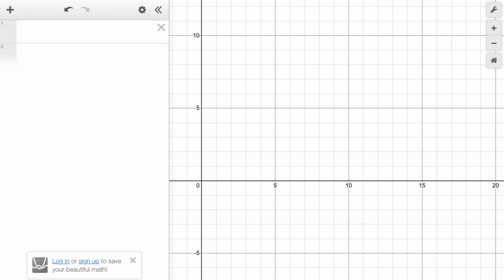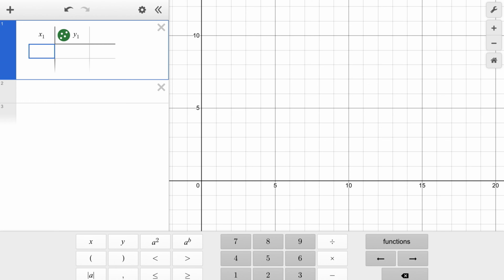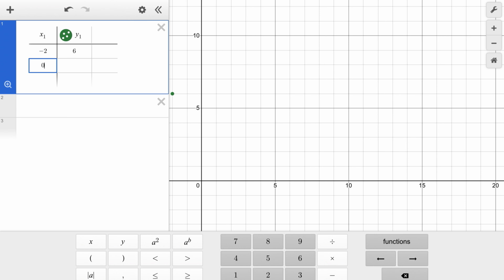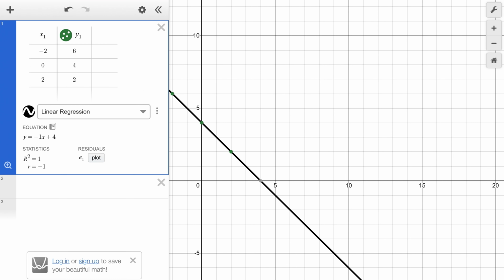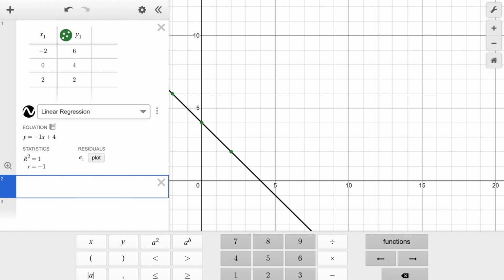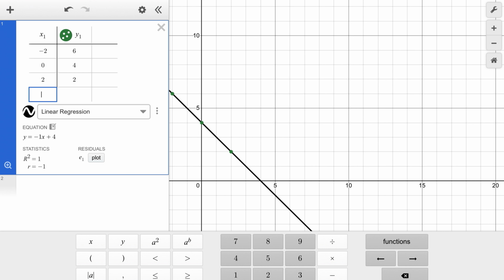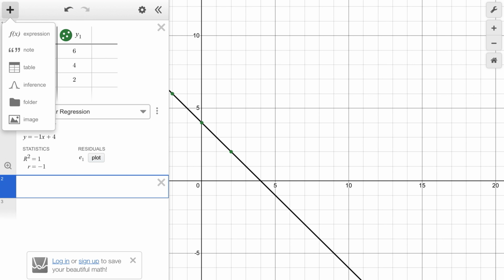So I'm trying to form two equations. For that, let me add a table here. I'm entering the values as -2 and 6. Another point is 0, 4. Let me add a couple of values to form the equation: 0, 4, and 1, 2. So I have formed an equation. Now for the second equation, I'm entering the 2 points, that is -8 and we need to enter the table, right? One second, and a tabular value.